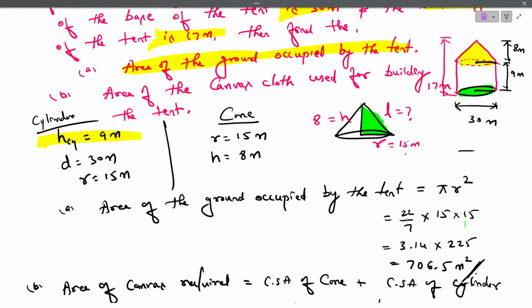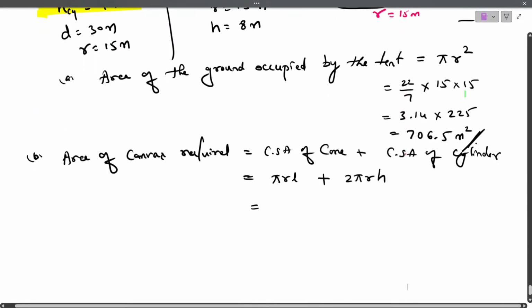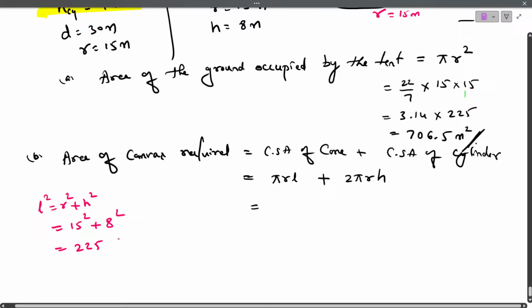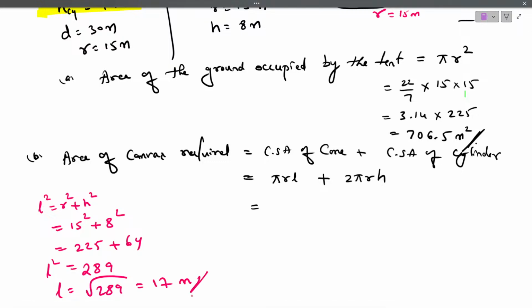R is 15, 15 square plus height is 8, 8 square. 15 square is 225, 8 square is 64, 225 plus 64 is 289, L square. Then L is equals to root of 289, that's nothing but 17 meters. Okay, we got the value of L.